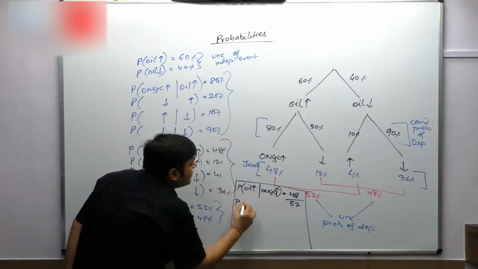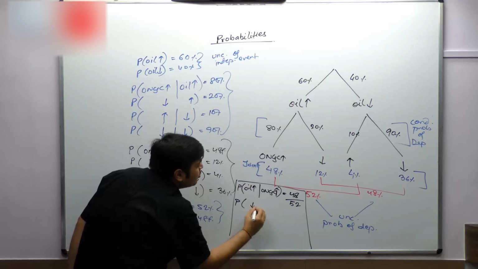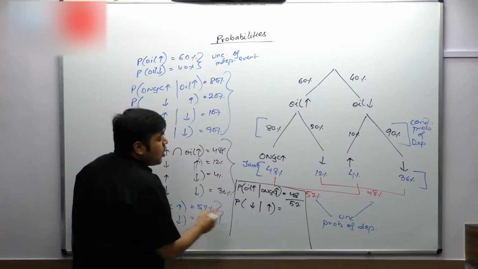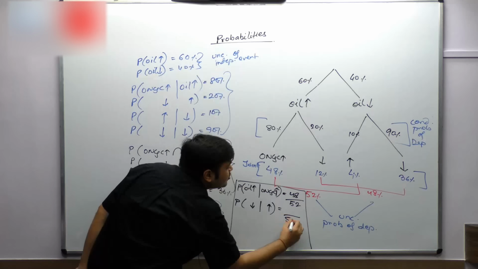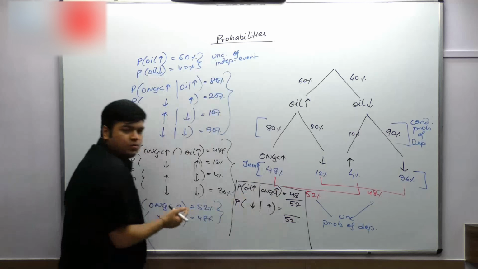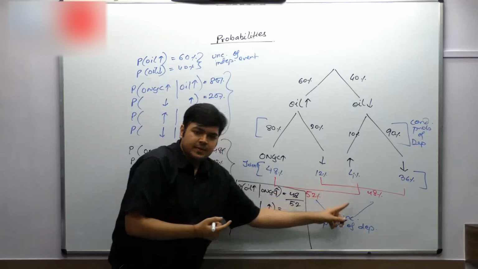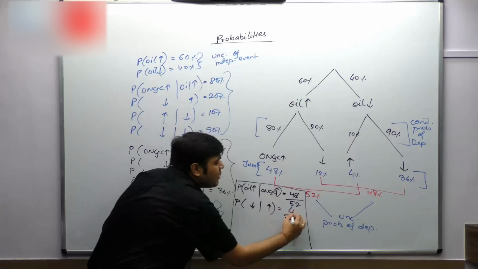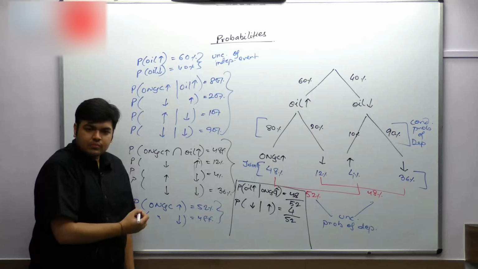The probability that oil goes down given that ONGC has gone up: ONGC has gone up again in 52 cases, out of which oil went down in only 4 cases out of these 52. 52 is your sample space. Out of these 52 cases, oil went down in only 4 cases. Favorable outcome divided by sample space.